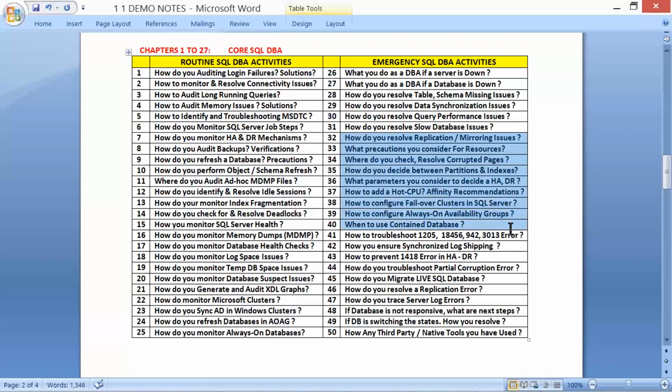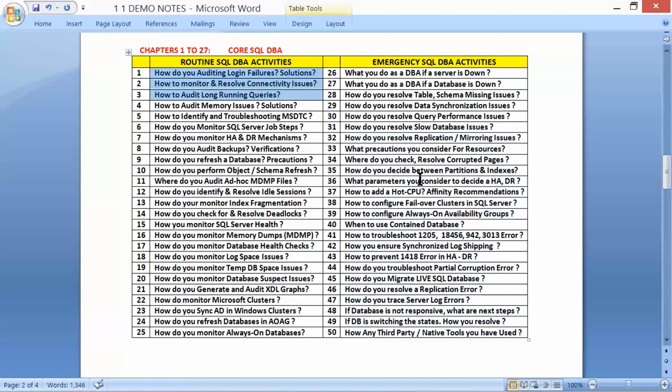Always On, contained databases, log shipping activities, 1418 errors, and we'll be understanding partial corruption errors, migrations, a very important activity, resolving the replication errors and server log issues, database responsiveness problems, switching the database states from suspect to suspended, suspended to online, online to pause, etc., and third-party tools.